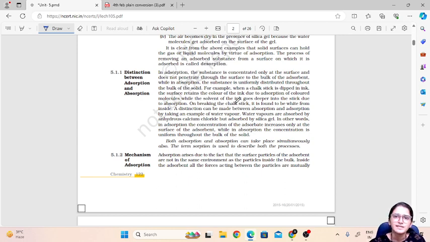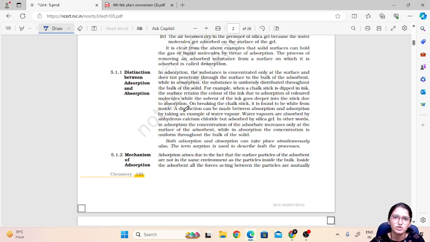Okay, let us take the example of chalk. When a chalk stick is dipped in ink, the surface retains the colored molecules of the ink due to adsorption, while the solvent of the ink goes deeper into the stick due to absorption. Now see, I take two pieces of chalk, okay, and I take a solution of the ink in a container.